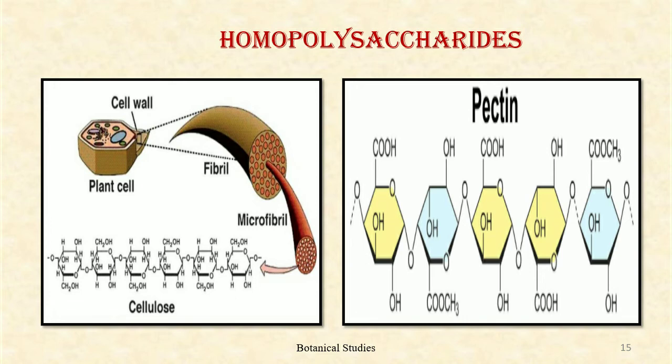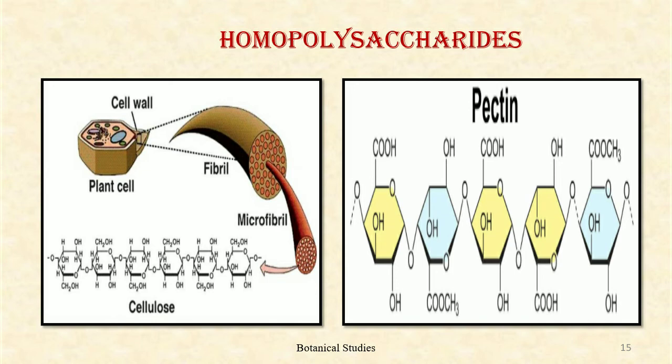Cellulose. It is a fibrous homopolysaccharide of high tensile strength which forms a structural element of the cell wall in all plants, some fungi and protists. Cellulose is the most abundant organic substance of the biosphere, forming 50% of the carbon found in plants. Cotton fibers have about 90% cellulose while wood contains 25 to 50% cellulose. Cellulose molecules have unbranched and linear chains, unlike the branched and helical chains of starch and glycogen.